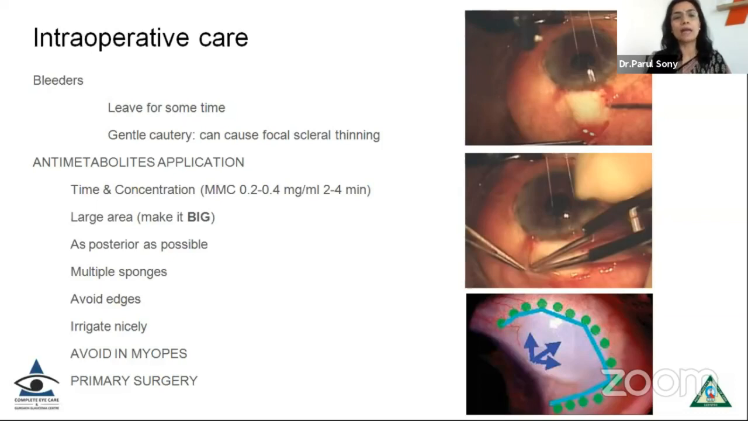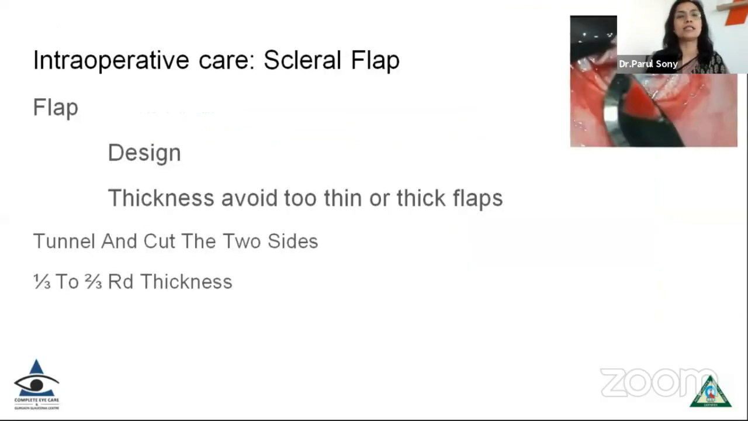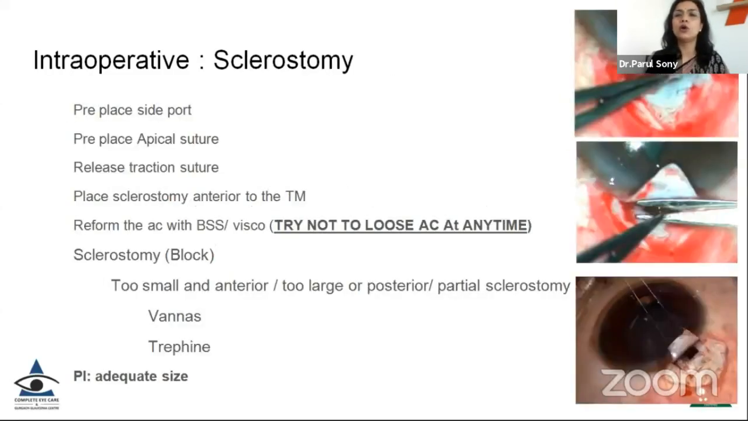Now, anti-metabolite application is very important and has become a routine in glaucoma surgeries. You have to decide the time and the concentration of mitomycin C beforehand. Make the area of application as big as possible, as posterior as possible. Use multiple sponges. Irrigate very nicely at the end of application so that you don't have any residual mitomycin. And be careful, it should not enter the anterior chamber if you are doing a combined surgery. Now, choosing a scleral flap, whether you want to do a triangular or a rectangular one, is a personal choice. Avoid too thin or too thick a flap.